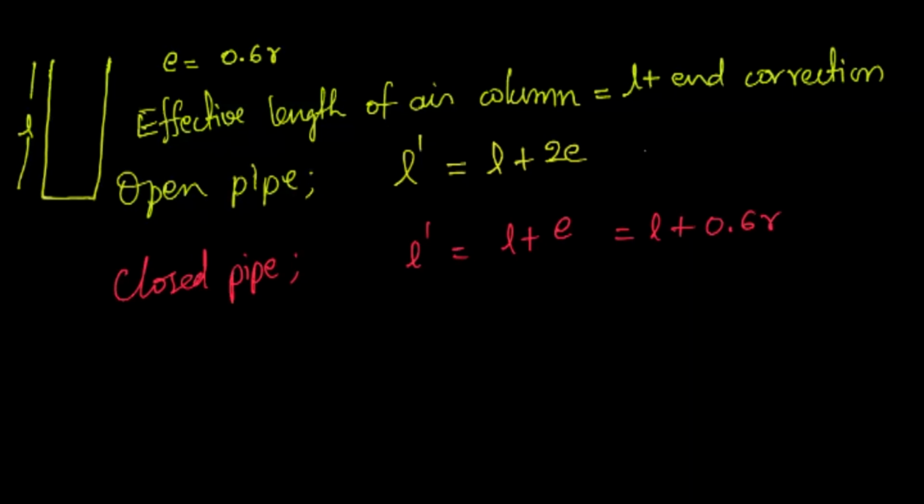In the open pipe case, this will be L plus 1.2 times the radius of the tube. So this is about the standing wave formation in an organ pipe.